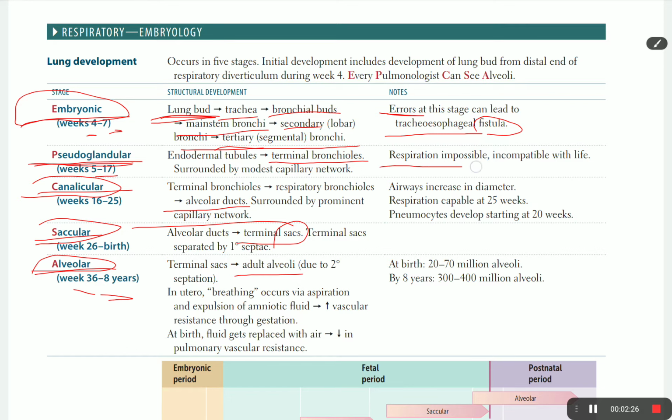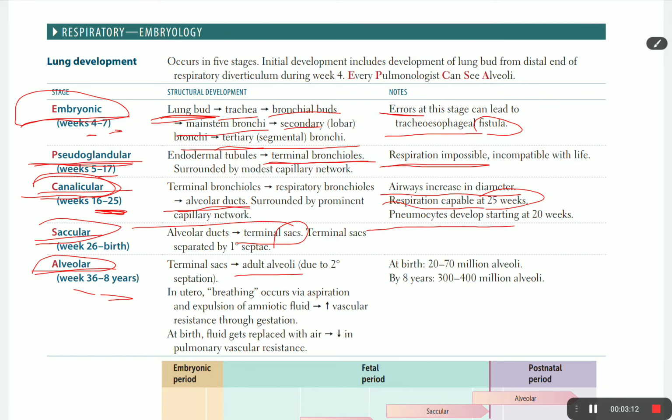The pseudoglandular stage starts in week 5 and ends in week 17. In this stage, respiration is impossible because it's ending in the terminal bronchiole, and there is no gas exchange till the terminal bronchiole. The gas exchange happens after the terminal bronchiole. So that means the breathing is gonna be in the canalicular stage, at the end of it. That means the breathing can be started, but it's not sure. It can start in week 25, and as we said, it's ending with the alveolar duct. Some gas exchange can happen at this time. Respiration is capable at week 25.